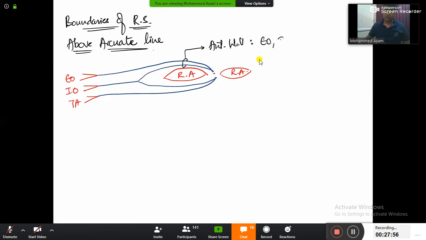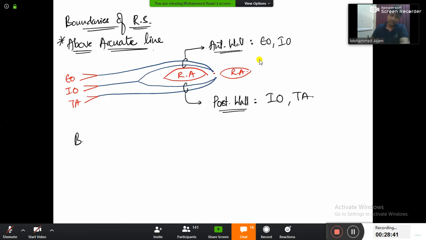Anterior wall is made up of external oblique, internal oblique. And what is this posterior wall made up of? The posterior wall is made up of internal oblique, transversus abdominis. Is it okay? So the anterior wall is made up of external oblique, internal oblique, and the posterior wall is made up of internal oblique and transversus abdominis, and that is above arcuate line.